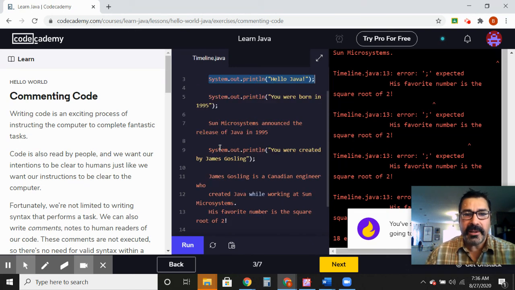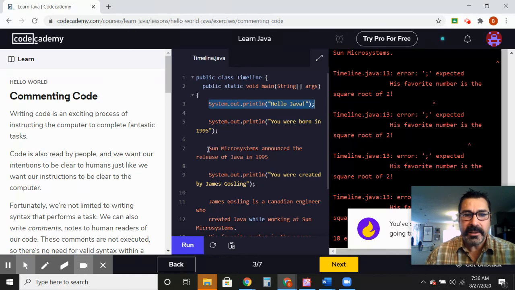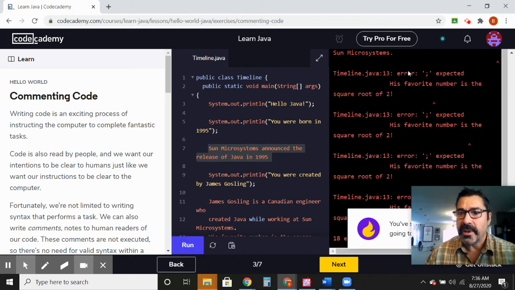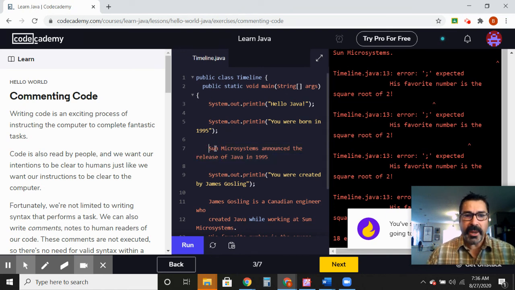Now, when we get down to this right here, this is not syntax. This is written in English, and our Java compiler doesn't understand it. So when I hit run, I get all sorts of errors, because I didn't do this right. This was never meant for the compiler to understand. This was made for the human readers. It's a comment. On this one, it's a single comment.